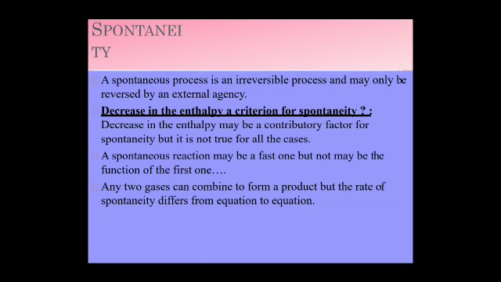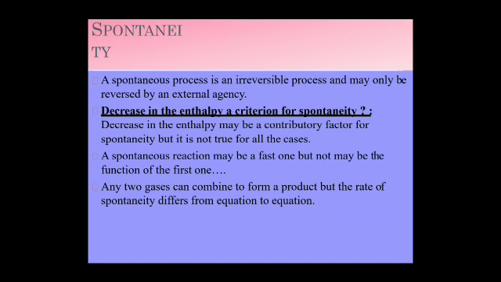Number one, processes where no limitation is needed. Example, water keeps on evaporating from rivers, seas or open vessels. Number two, processes where some limitations are required. Once a reaction between hydrogen and oxygen is initiated by passing an electrical spark through it, then it occurs by itself spontaneously, even at room temperature. Decrease in enthalpy, a criterion for spontaneity.